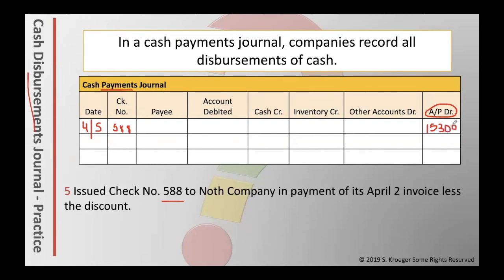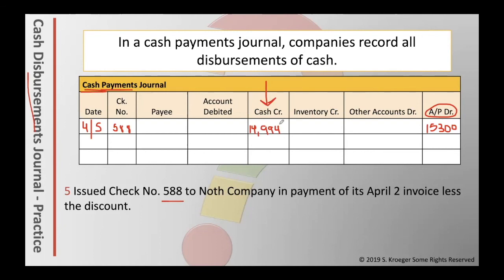The next line I had was cash as a credit of $14,994. As a reminder, this is the cash payments journal. Therefore, this column, cash credit, should always be used because a cash credit means that you're spending money, which means you're in the correct journal, cash payments. If you're not using this column for some reason, then it's because you're in the wrong journal.